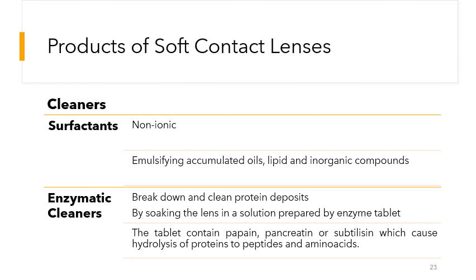The tablets may contain papain, which is an enzyme, or pancreatin, or subtilisin, which cause hydrolysis of proteins to peptides and amino acids.